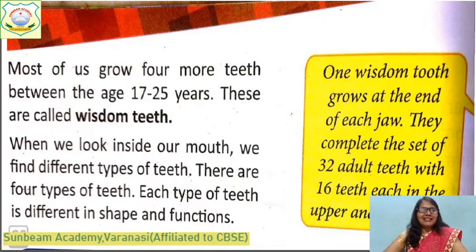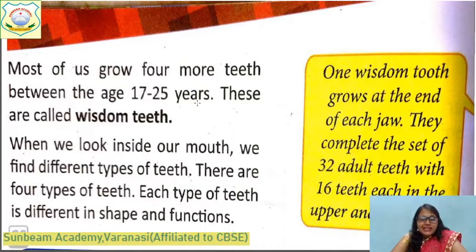Children, as I have told you, most of us grow 4 more teeth between the age of 17 to 25 years. These are called wisdom teeth. And what type of teeth are they? They are molars. So many of you at this age don't have 32 teeth. Generally, you have 30 teeth or 28 teeth. When you grow up, then the wisdom teeth will grow.